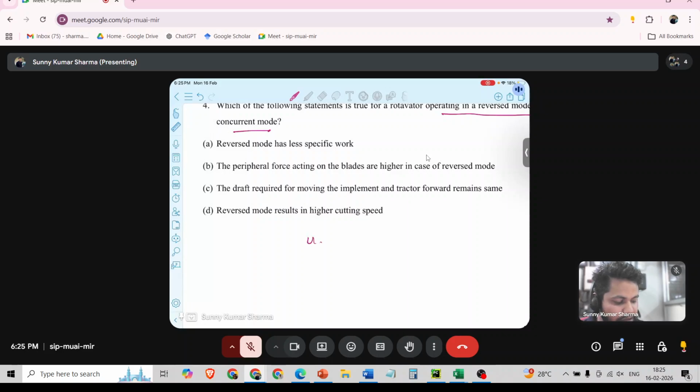Just now we discussed that US is equal to (V minus B sin alpha) by cos delta. In case of reverse mode alpha is negative, so this term will increase and the cutting speed will increase. So what will be the answer?